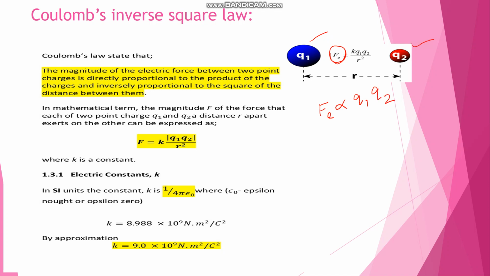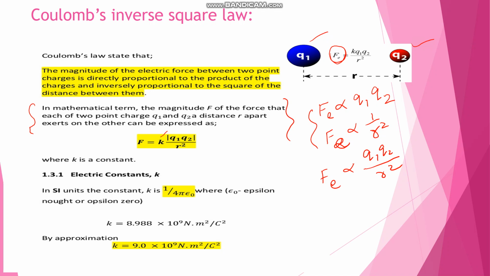For this diagram, consideration is mentioned here, and this electrostatic force is also inversely proportional to the square of the distance between them. Now, by combining these two, we get electrostatic force is directly proportional to Q1 Q2 divided by r square. If we remove this proportional sign, a constant K is introduced.